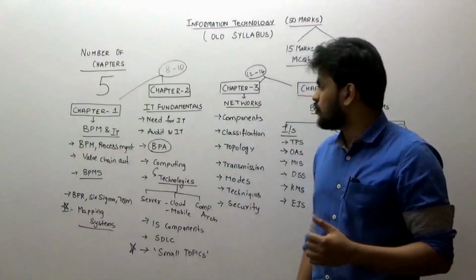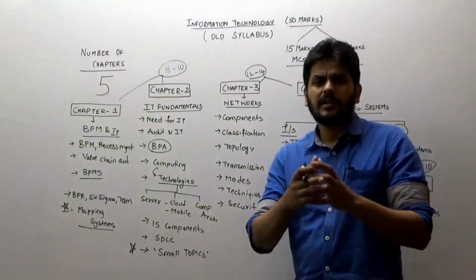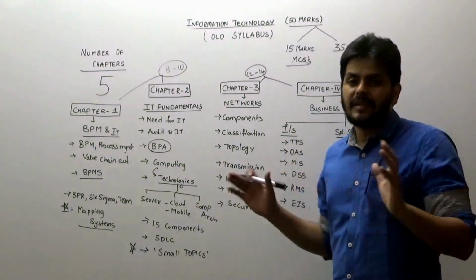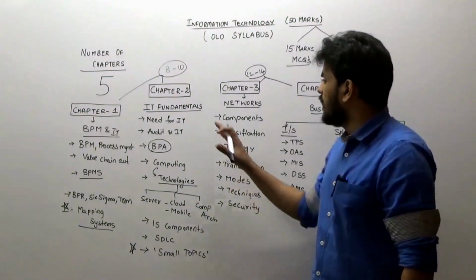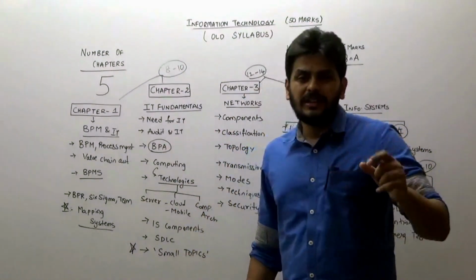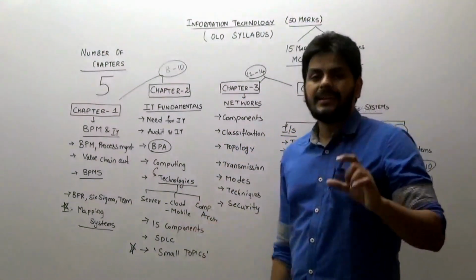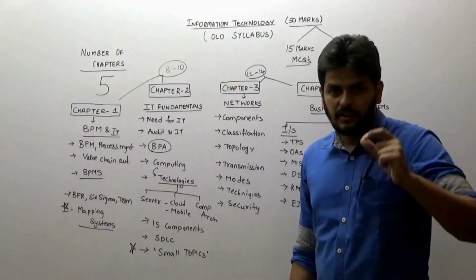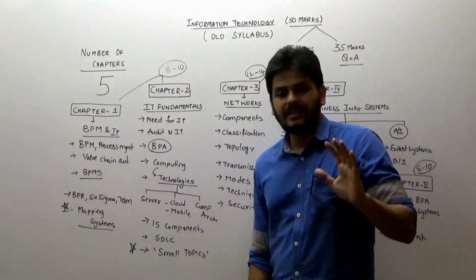Then coming to the second chapter, these are all individual topics. So there are 8 topics, none of them have connection to each other. So first topic talks about the need for IT, small one. Second topic, concentrate only on the relation between audit and IT. There is only one small topic, and I think you can go for it.